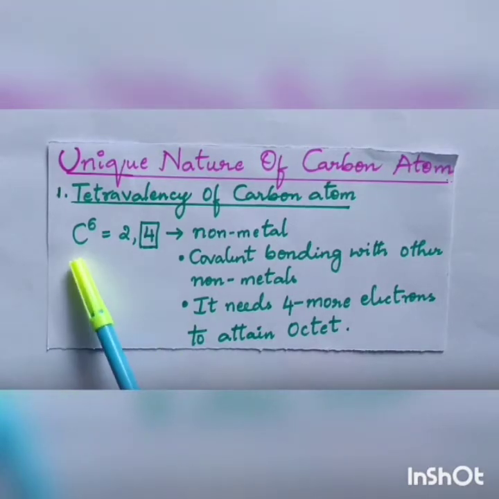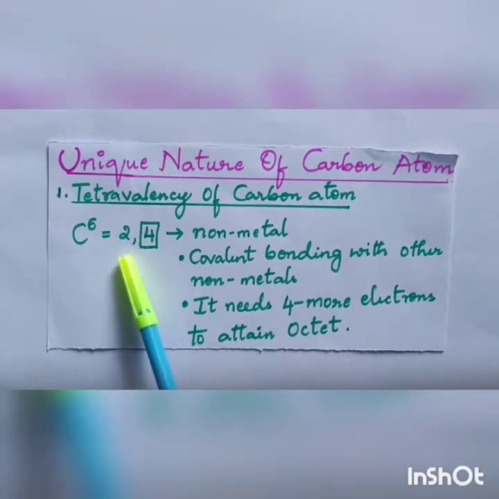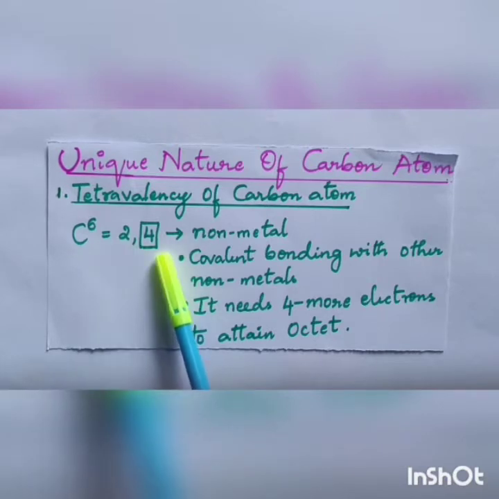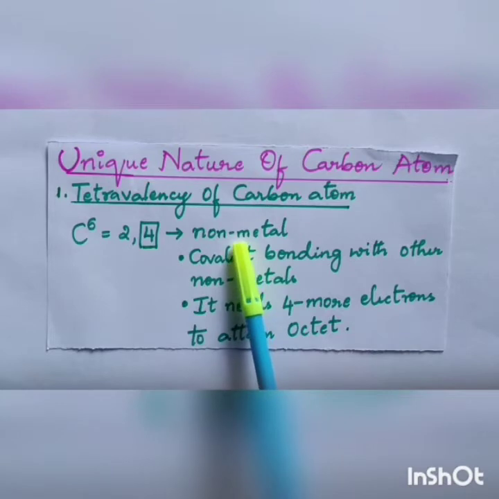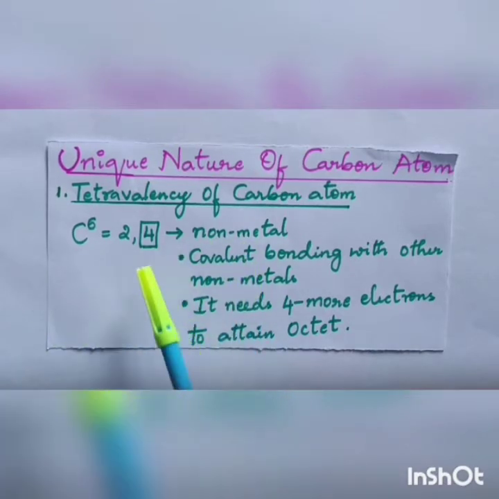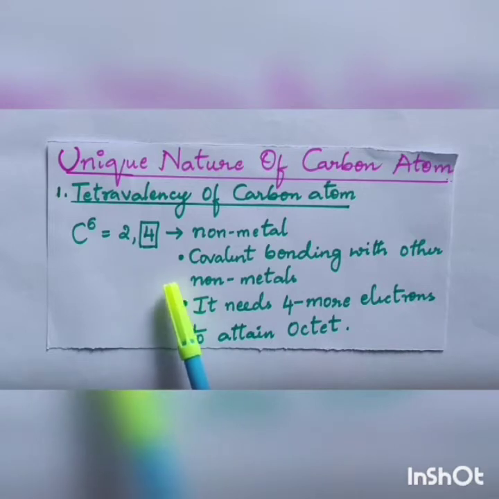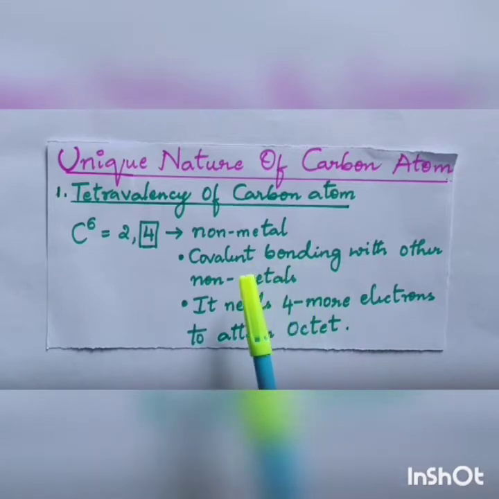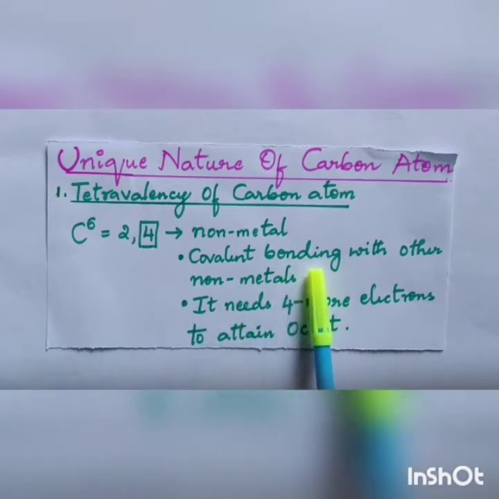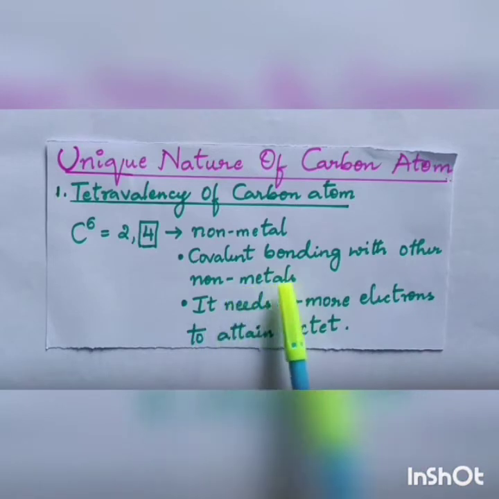Carbon has the atomic number 6, electronic configuration 2, 4. The outermost electrons are 4, so it is a non-metal. Remember, carbon doesn't lose or gain electrons. It involves sharing of electrons. That is nothing but covalent bonding, which is mutual sharing of electrons with other non-metals.